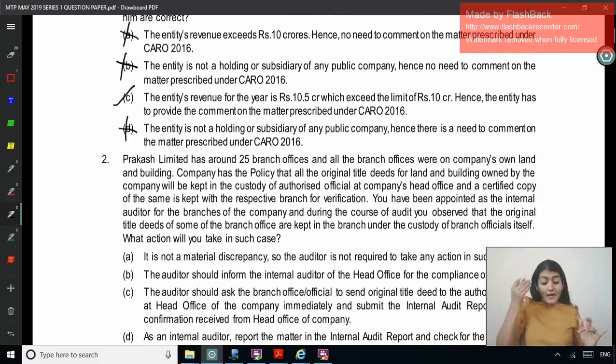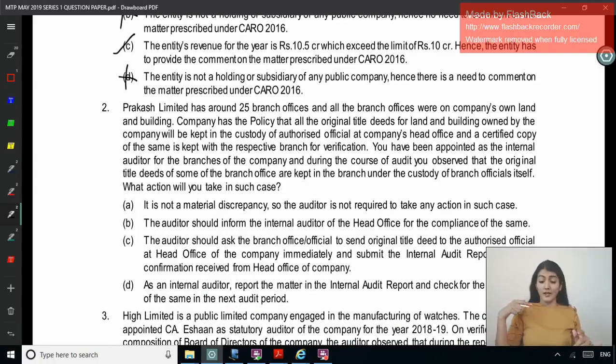Next one. Prakash Limited has around 25 branches, and all the branch offices were on the company's own land and building. The company has the policy that all the original title deeds for land and building owned by the company will be kept in the custody of an authorized official at the company's head office, and a certified copy of the same is kept with the respective branch for verification. You have been appointed as the internal auditor for the branches of the company, and during the course of audit you observed that the original title deeds of some of the branch offices are kept in the branch under the custody of the branch officials itself.